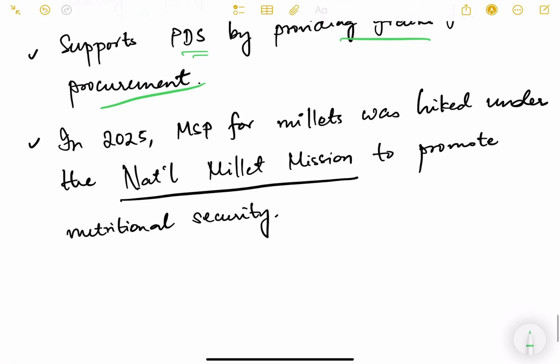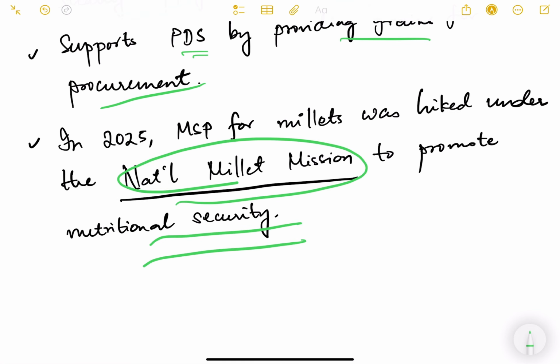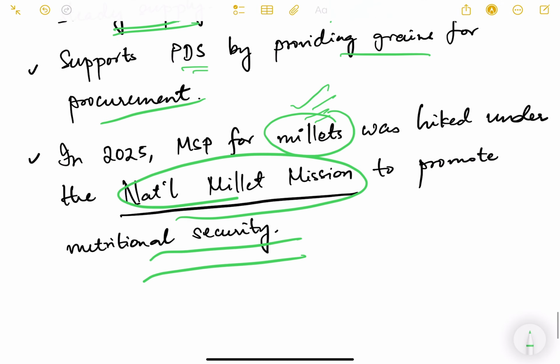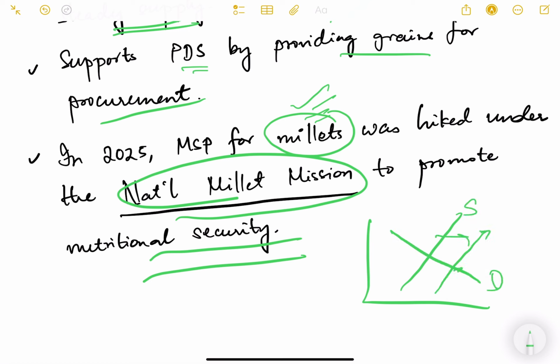In 2025, MSP for millets was hiked under the National Millet Mission to promote nutritional security. So millet is also another important crop to ensure nutritional security, because not just wheat and rice will help, we need to diversify our food plate also. So National Millet Mission aims to incentivize farmers to grow millets, which will promote nutritional security. So again everything is the game of demand and supply. So we increase the supply by incentivizing farmers, so that the quantity is increased in the market.